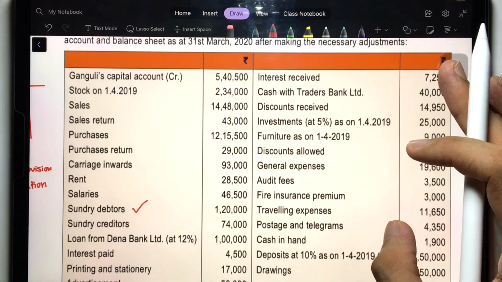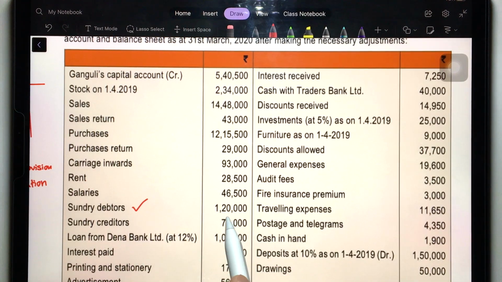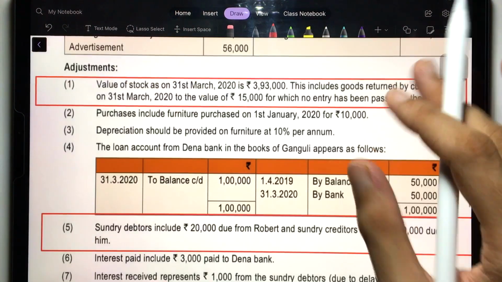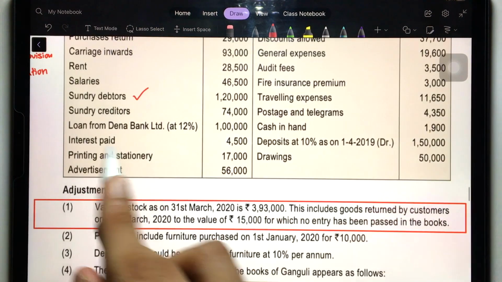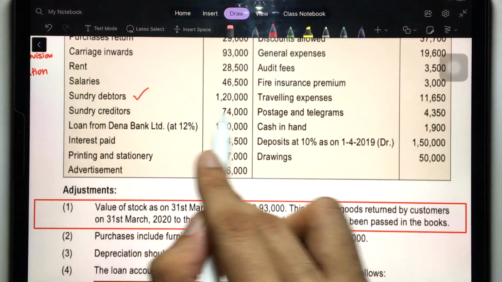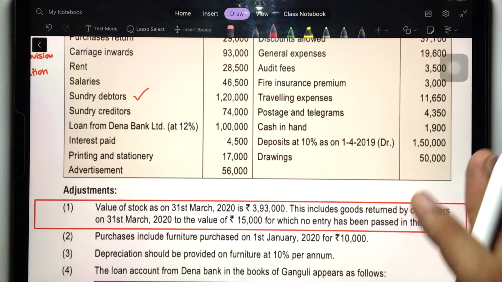It's really simple actually. So see, the sundry debtor balance is given as 1,20,000, and some errors have happened. We have to rectify those errors, and those errors are affecting our debtors balance. So we have to fix this debtors balance. That's the objective over here.